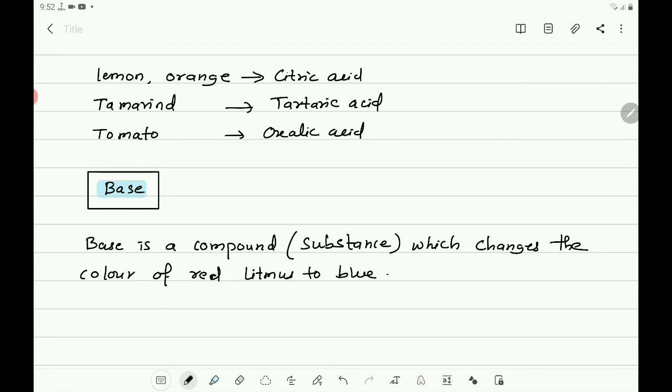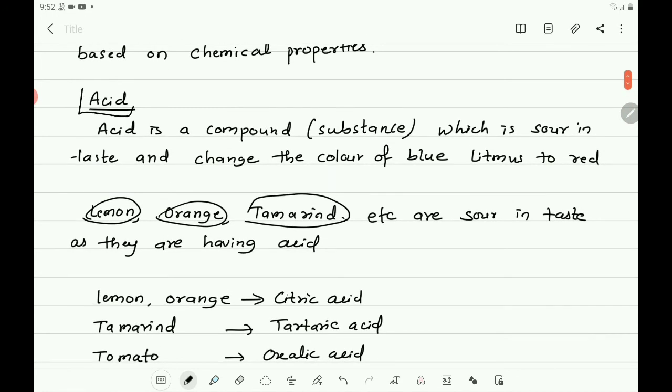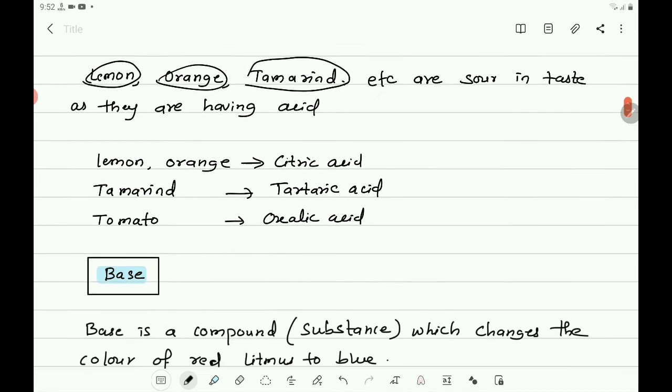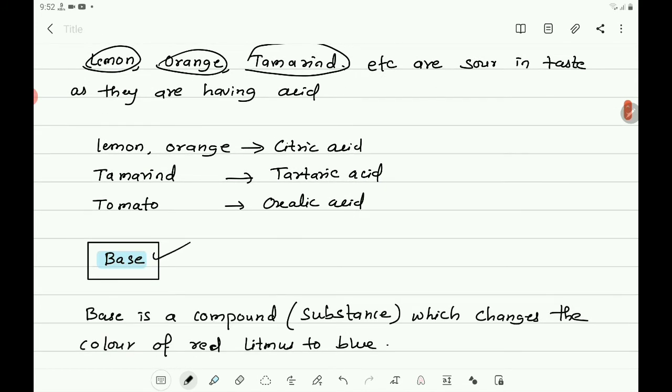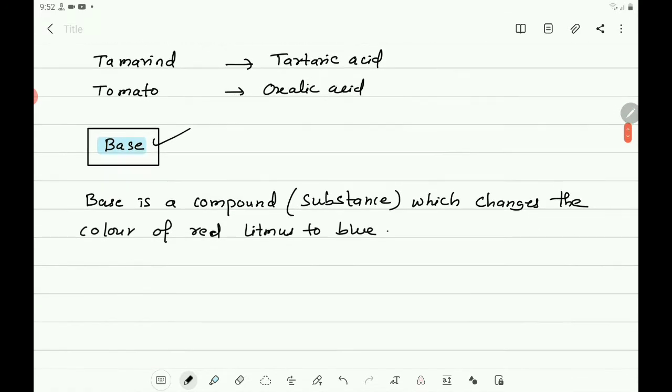So see the nature of acid and base. Acid is sour in taste and base is bitter in taste. And acid changes the color of blue litmus to red. Base changes the color of red litmus to blue. That is the main difference between the acid and base.